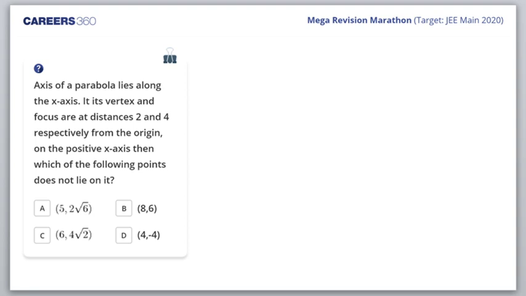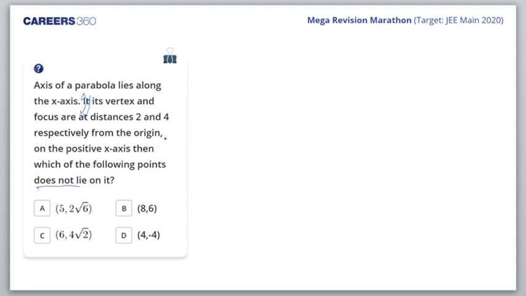If its vertex and focus are at distances 2 and 4 respectively from the origin on the positive x-axis, then which of the following points does not lie on it? Please mind you, students, always mark in your mind phrases like "does not", meaning out of the following choices which one is wrong. Okay,